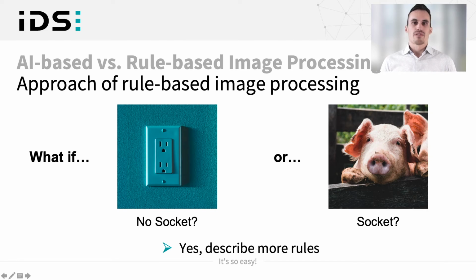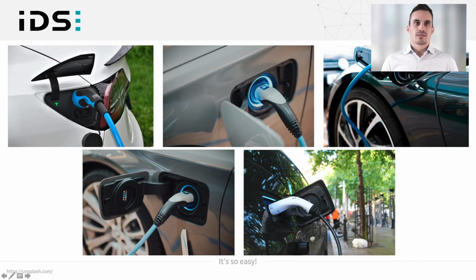In the approach of artificial intelligence, this can be much easier. So in reality, there are many different types of sockets from the cars to charge. We have different environment conditions, we have different backgrounds, we have different colors of the cars, and also the sockets look different.